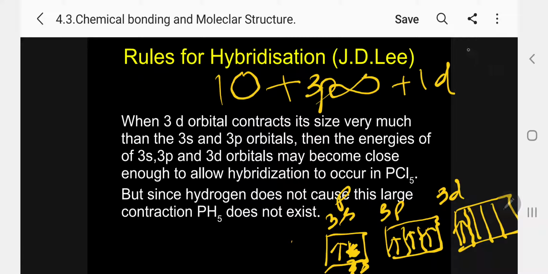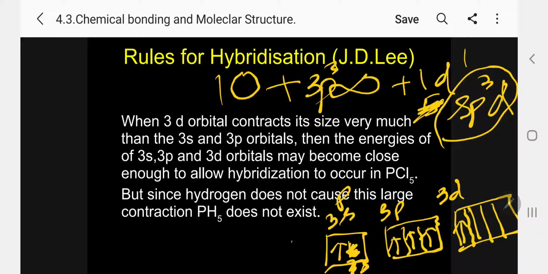So 1 plus 3, 4, plus 1, that is 5 actually, that is hybridization sp3d. Kindly see, d1, p3, 4, 5. Since it is in the 5th level, I can say the hybridization is sp3d. So d is also involved in the hybridization.